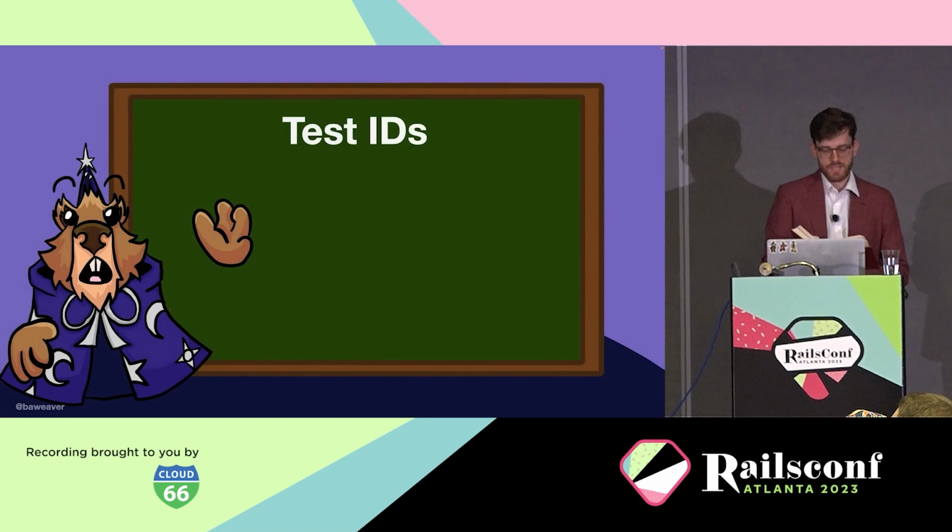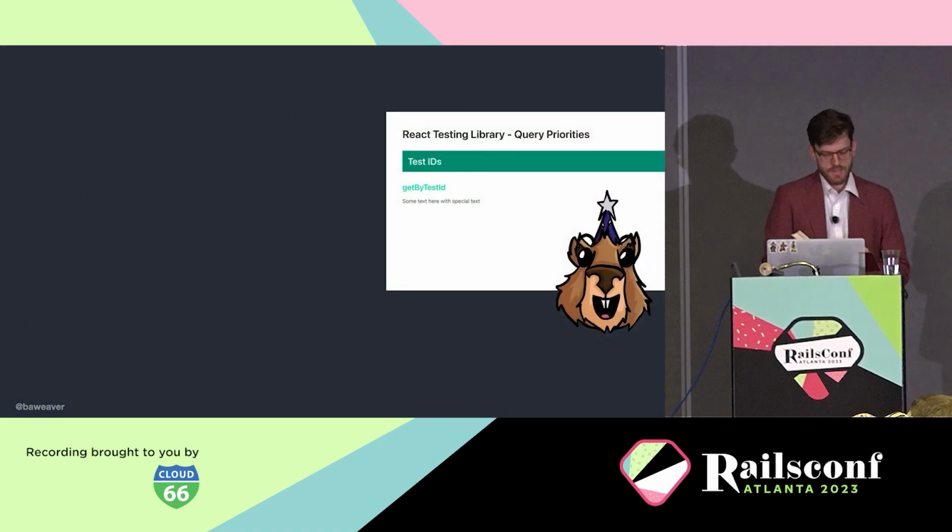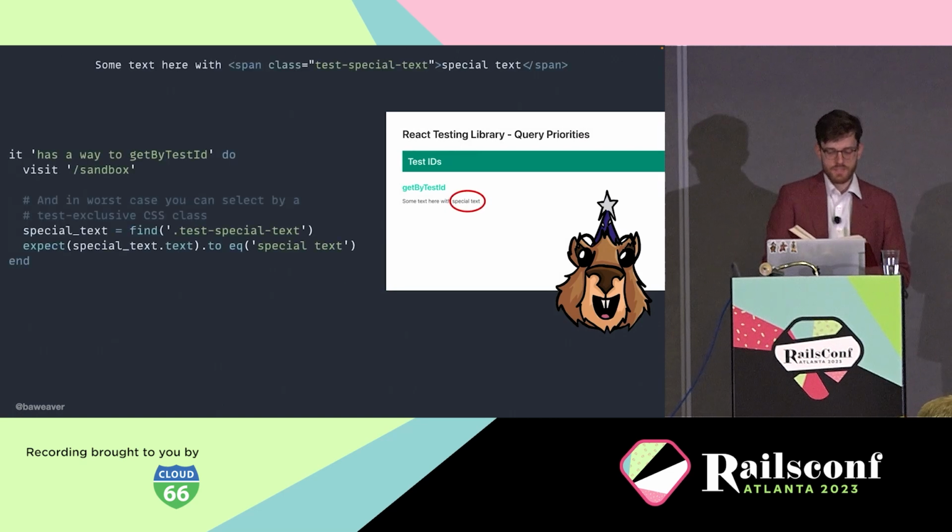Last up are test IDs, which are testing via CSS classes, which happen to be specifically targeted for testing and not styling purposes. They're recommended only to use whenever every other item has failed and it's not possible to really query against a page, such as dynamic text generation or anything else like that, and especially once they're well supported by we capybaras. Now, of course, test IDs also have a Capybara equivalent. And the way this is used is by finding a CSS class meant specifically for testing and not styling, as you can see from our HTML up there above. That said, there's a reason this is the very last on the list, and it will very rarely, if ever, be used.